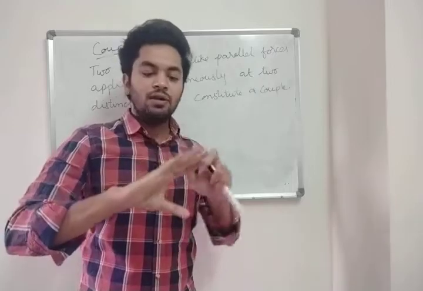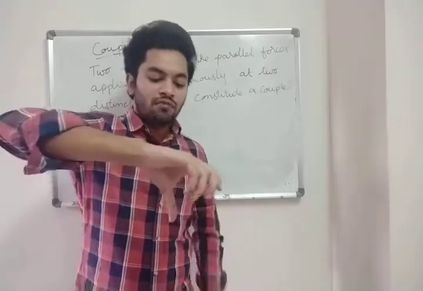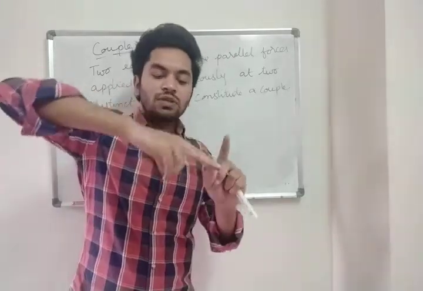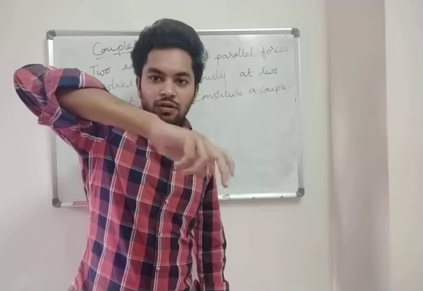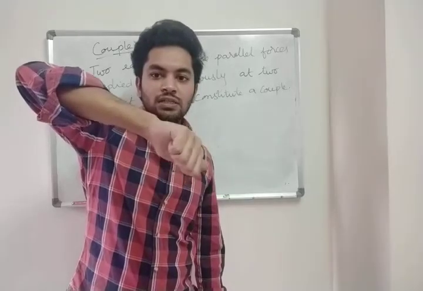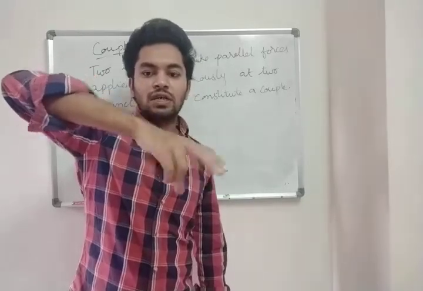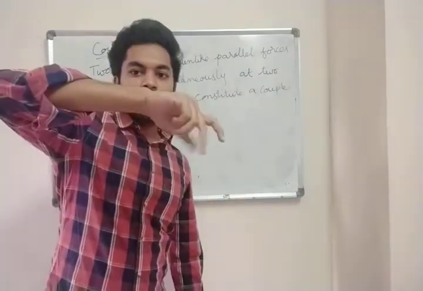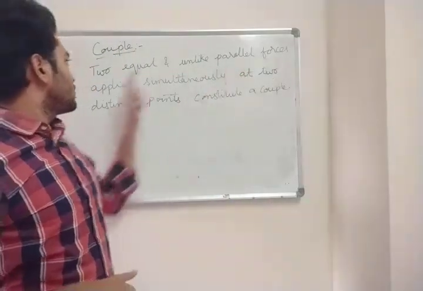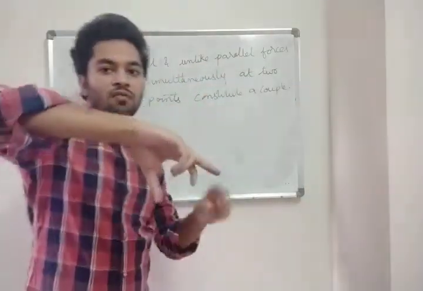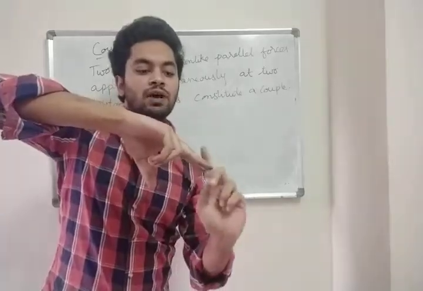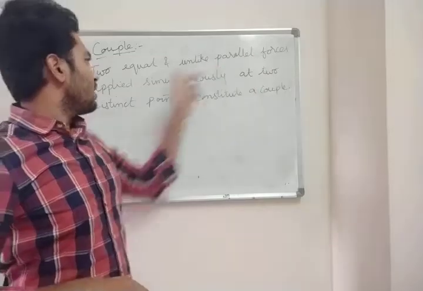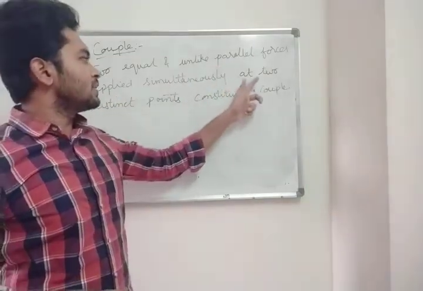Your thumb and your other fingers, you have to use it. So one force is this side, one force you are using with your thumb and the other force with your other fingers. So two forces, one force is acting in this direction, other force is acting in this direction. So two equal, unlike parallel forces, one going in this direction, the other going in the opposite direction. Two equal unlike parallel forces applied simultaneously at two points.